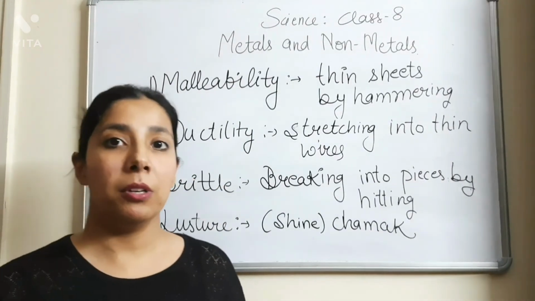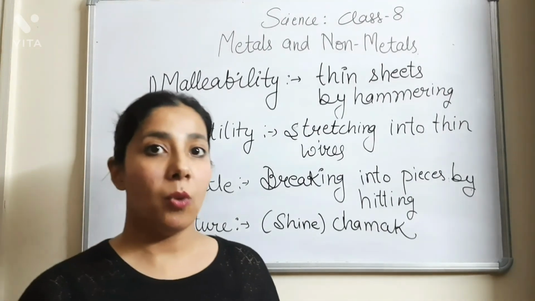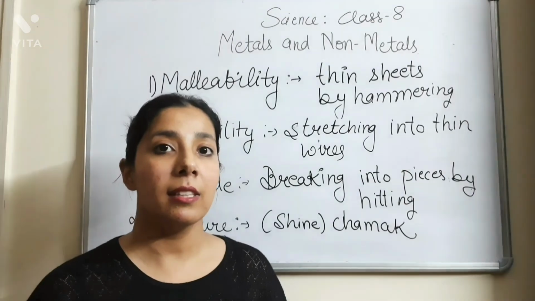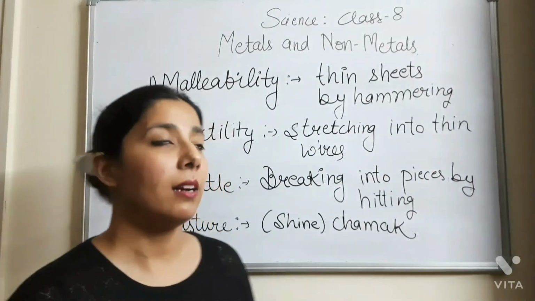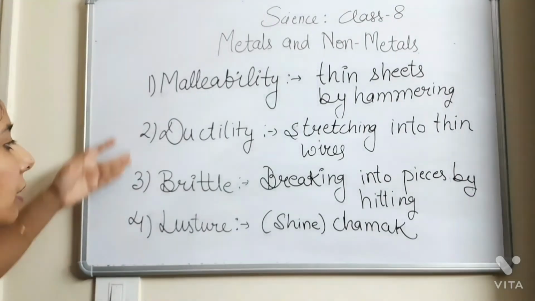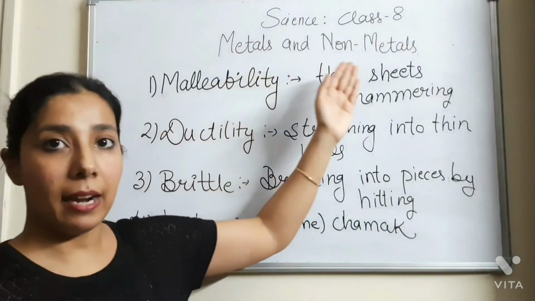Okay, like gold. Gold has shine. So gold is a lustrous substance. So what is luster? Luster is nothing but just a term for defining shine or chamak. Fine. So these are the four terms that we will be using while discussing the properties of metals and non-metals.